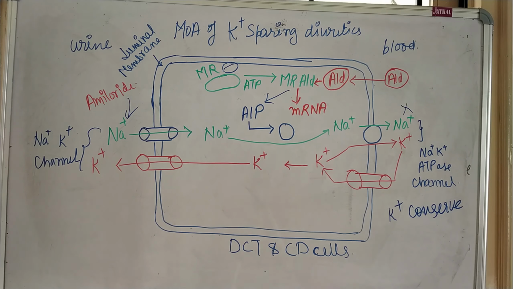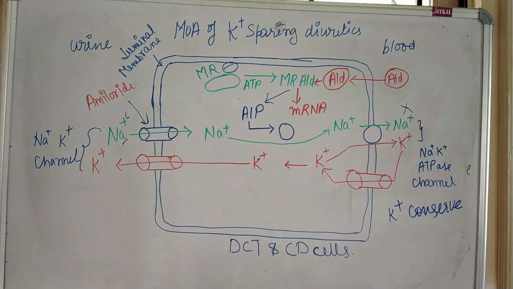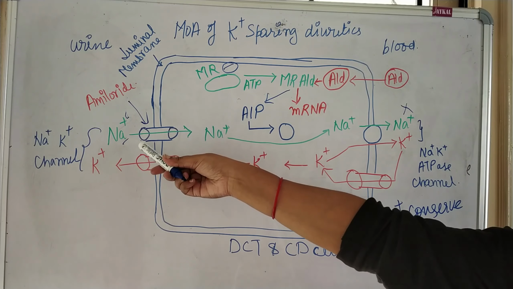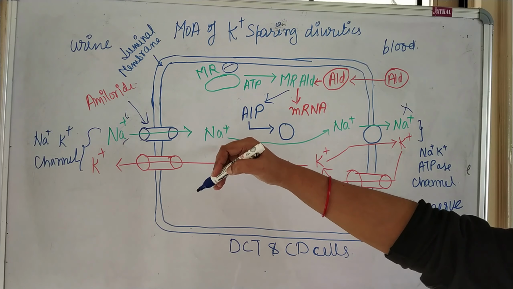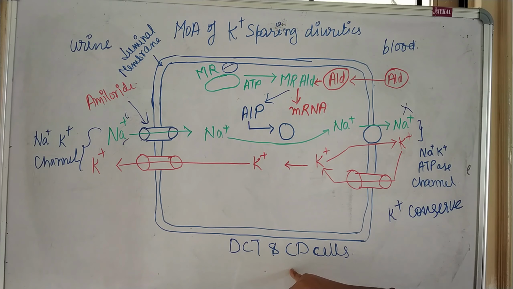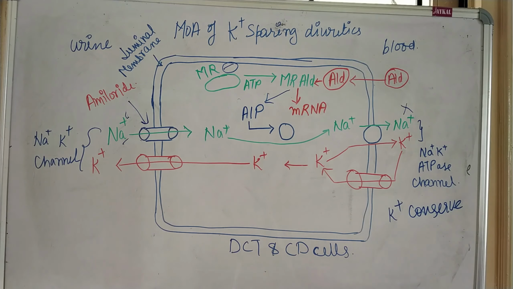Now the next, if we use amiloride as a diuretic, so amiloride will block this sodium channel. So here you can see amiloride will block this sodium channel and the sodium ions will not enter in the DCT and collecting duct. So because of that the sodium ion will get excreted.